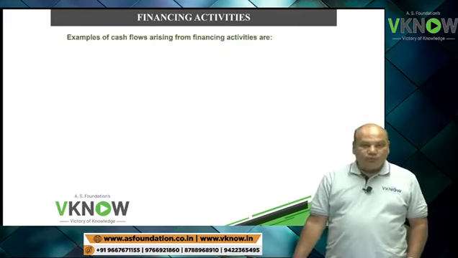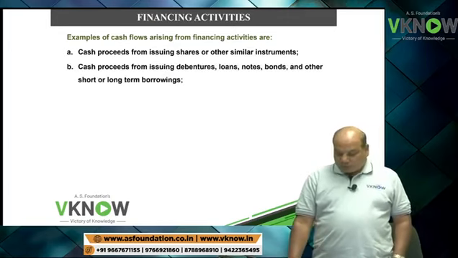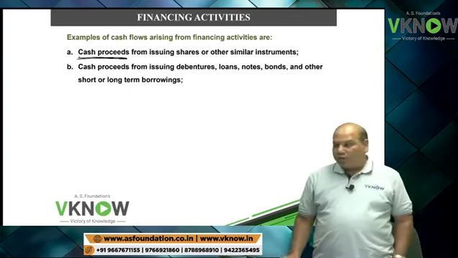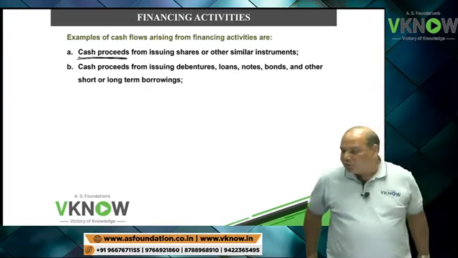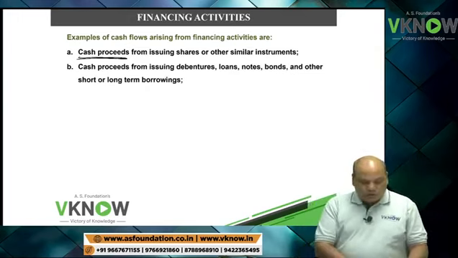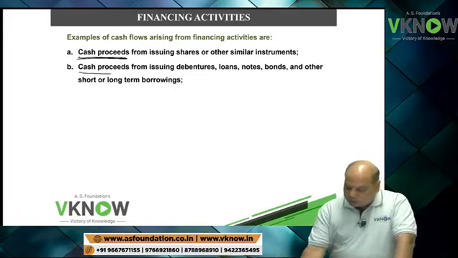Cash proceeds from issue of shares or other similar instruments. Now remember, if I am issuing bonus shares, it will not come here, because bonus shares may increase your share capital, but bonus shares do not bring in more cash. Then similarly, cash proceeds from issuing debentures, loans, notes, bonds and other short or long-term borrowings.